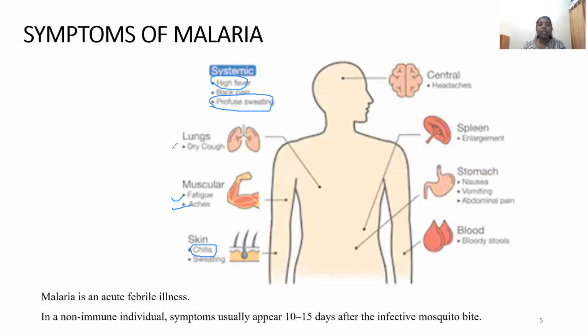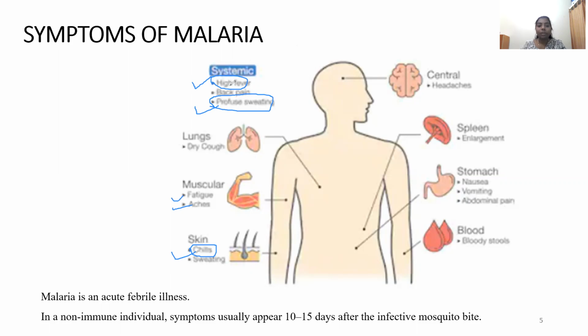All these are other symptoms associated with malaria, but commonly the three things we quote when we take the name of malaria are high fever, profuse sweating and chills.